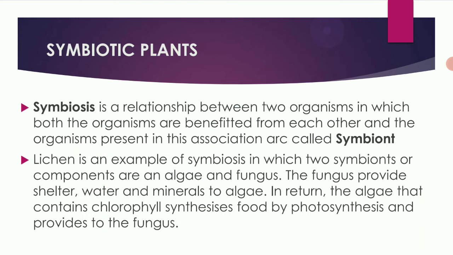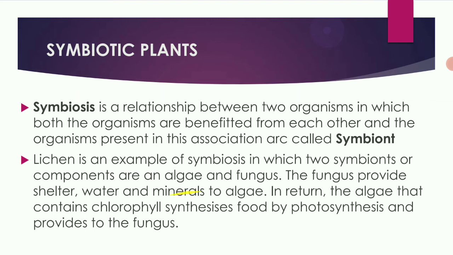So this is an example of symbiosis. These lichens have two components, algae and fungus. The fungus provides the shelter, water and minerals to algae, and in return the algae contain chlorophyll, which prepares the food by the process of photosynthesis and provides it to the fungus.